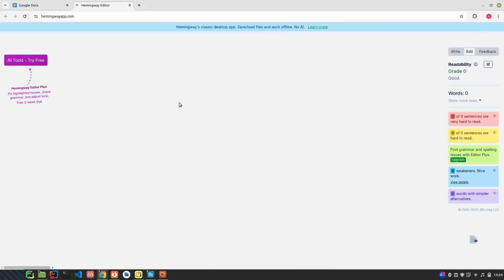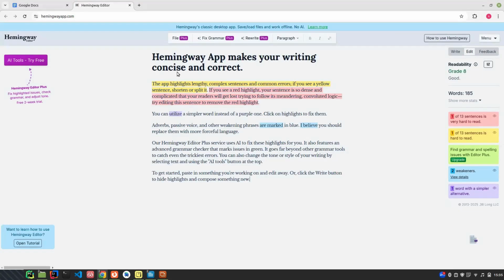Anyway, the app editor is very good for helping you with adverbs and other stuff. So this is what it looks like. You can try their AI tool for free. You can see what they write here. It helps you fix grammar, but you have to pay for it. It helps you rewrite. We spoke about paraphrasing and all that. There are tools that can help you do this. Let me quickly show you this because I know that time might go and I might forget.